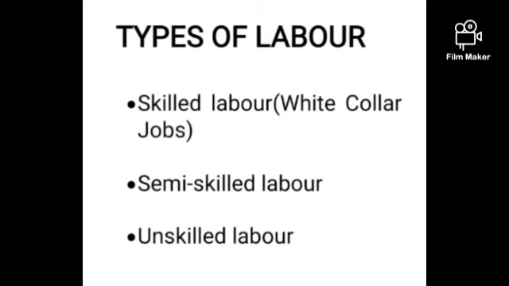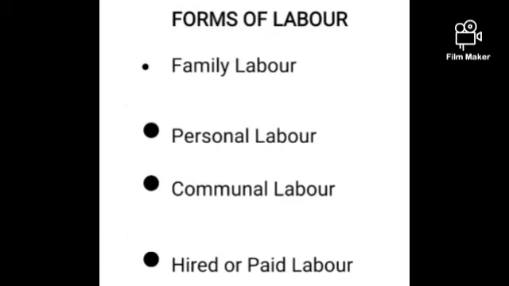We have the semi-skilled labor. This involves averagely educated personnel to carry out simple farm operations. And lastly, we have the unskilled labor. Unskilled labor, which can also be referred to as brown-collar jobs, involves the illiterates, who provide manual labor for farm operations.